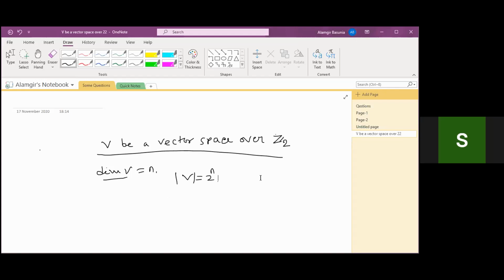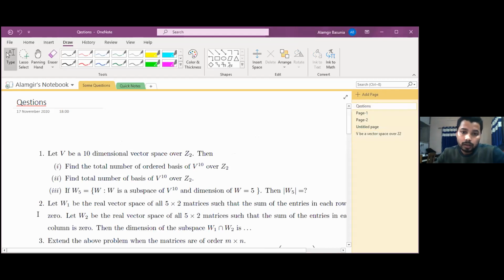Now I just want to show you some questions. Just have a look at this question. First one, can you give the answer to this one? Look at question 1. 2 to the power 10 by 9 factorial.